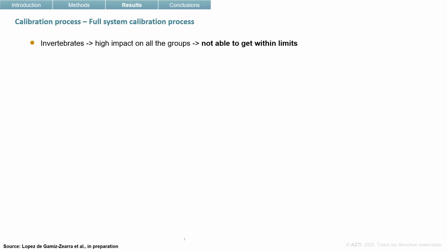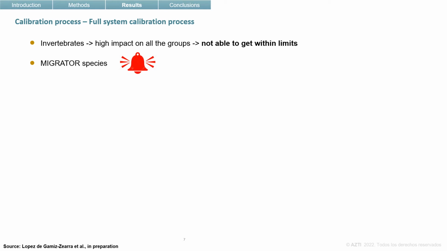The invertebrate groups also had a great impact in all the groups, therefore we weren't able to get the biomass within the limits, but tried to get reasonable biomass values, based on the initial biomass obtained from surveys or published data. The migrator groups had been challenging.